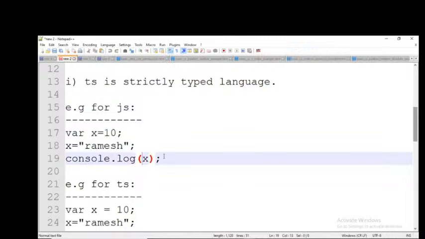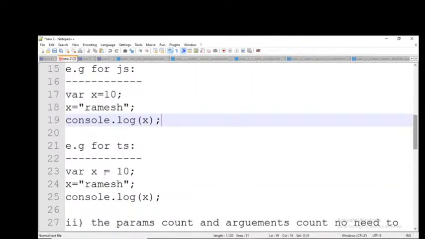For example, the same thing I am doing with TypeScript, where x equal to 10, x equal to Ramesh, and console.log x. Now what is the output I will get? Respond everybody.